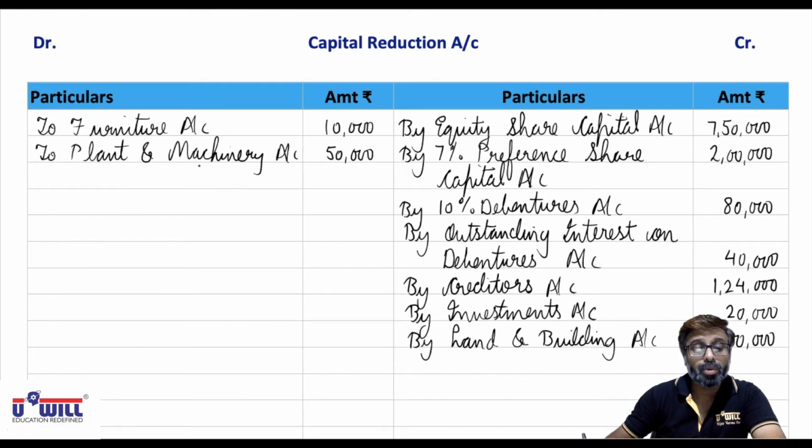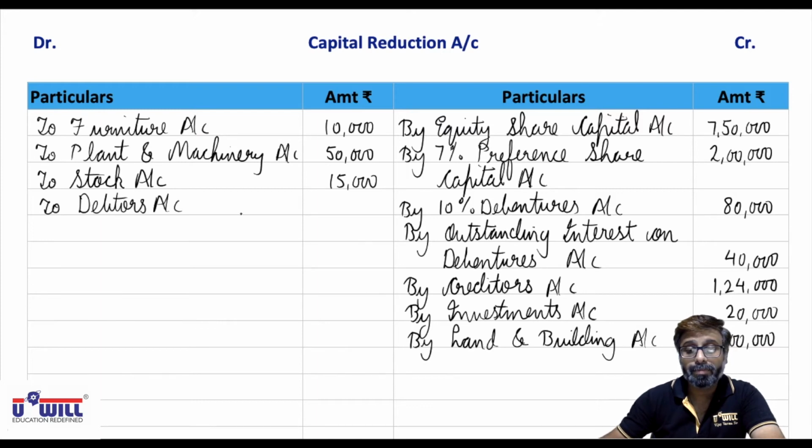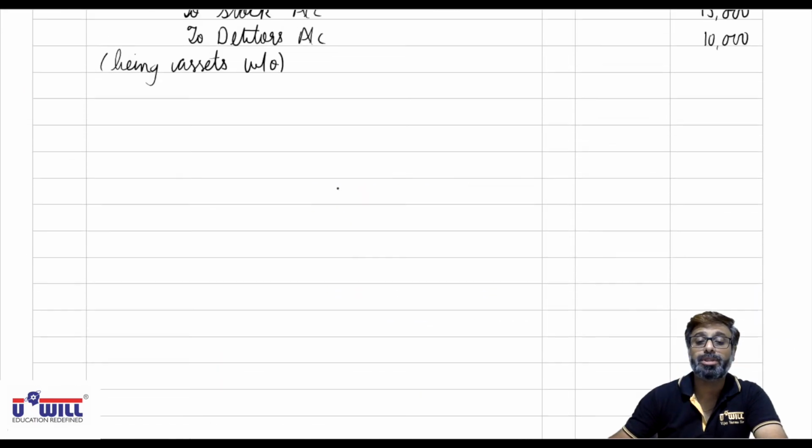To stock account 15,000. And to debtors account 10,000. Okay, capital reduction account debit. So debit side all the opposite accounts.